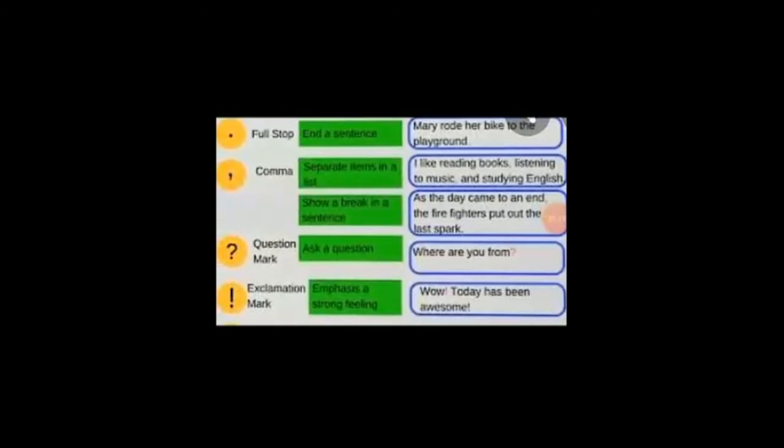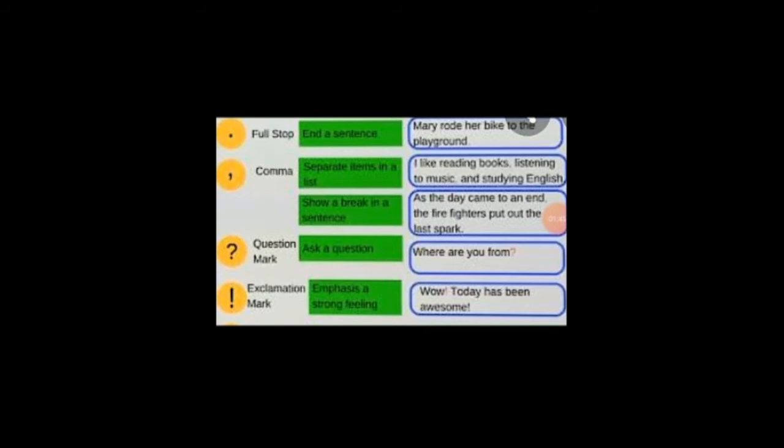First one is the full stop, which is used to end a sentence. That is, Mary rode her bike to the playground. After the playground, if you can see, there is a full stop to end the sentence. Then we have comma. It separates items in a list. I like reading books, listening to music and studying English.